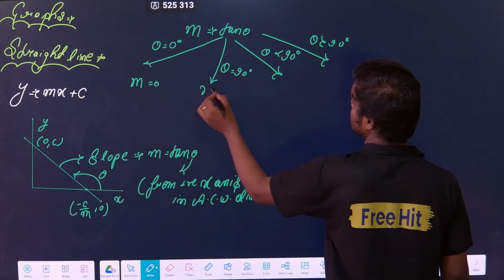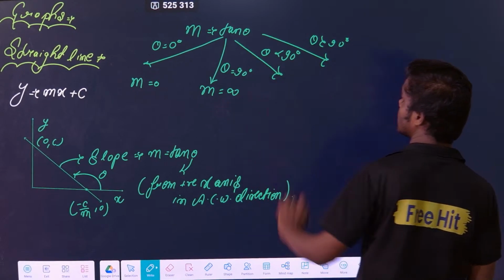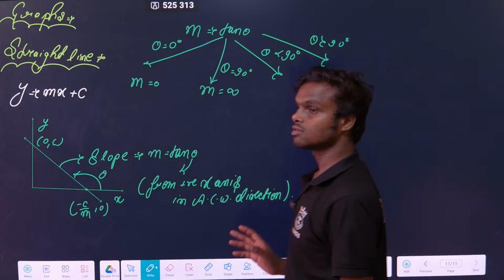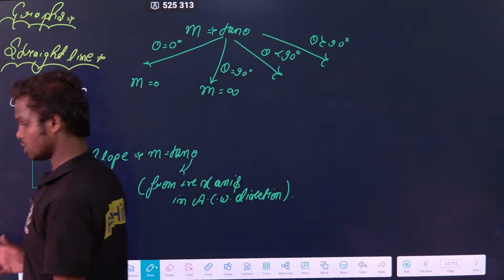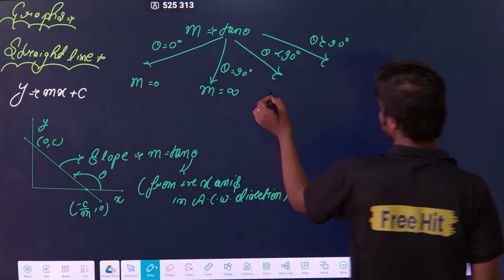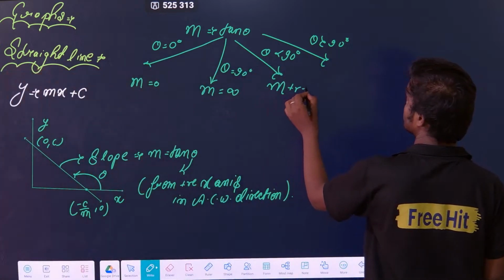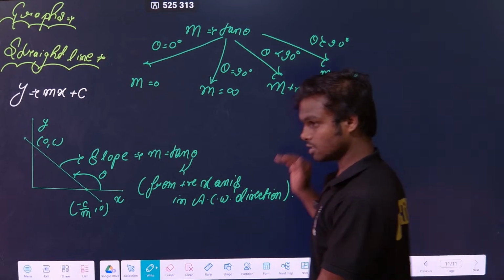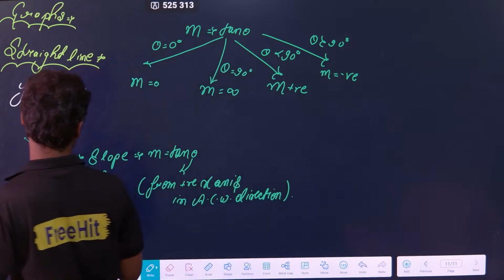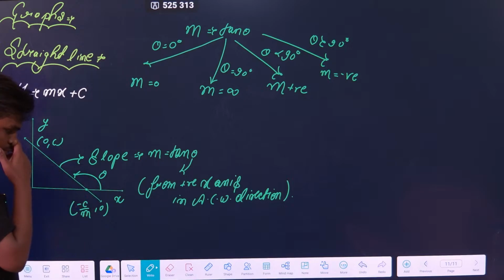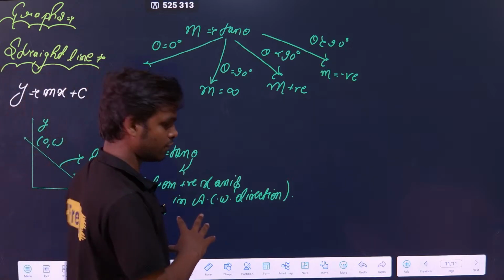If theta is 90, the slope is infinite. If theta is less than 90, the slope is positive. And if theta is greater than 90, the slope will be negative. So that is the important thing. Clear? Are you getting my point?